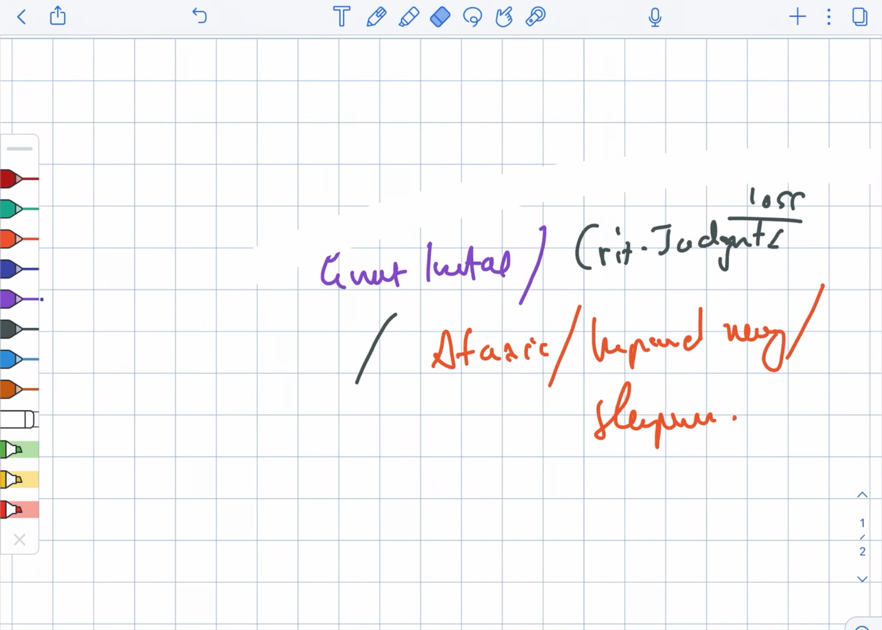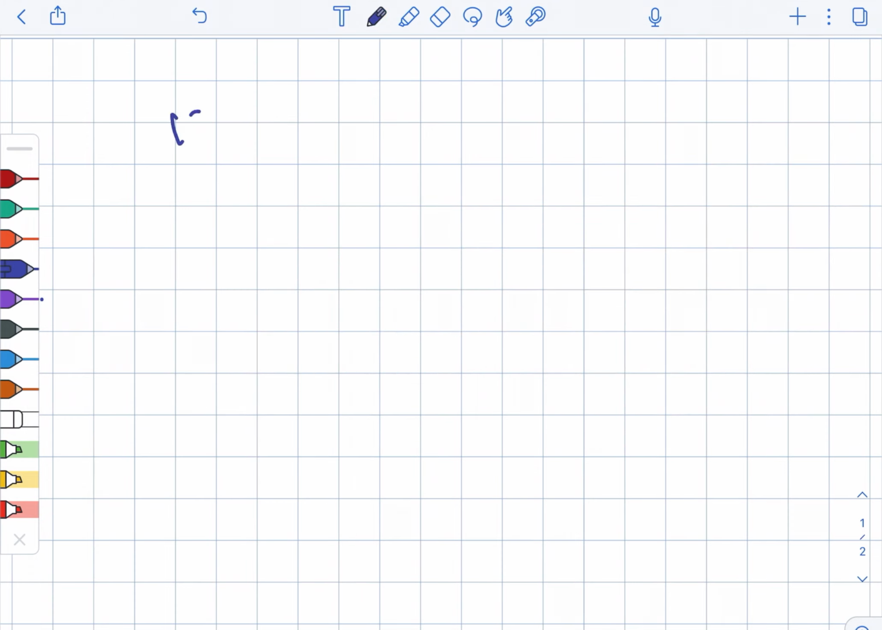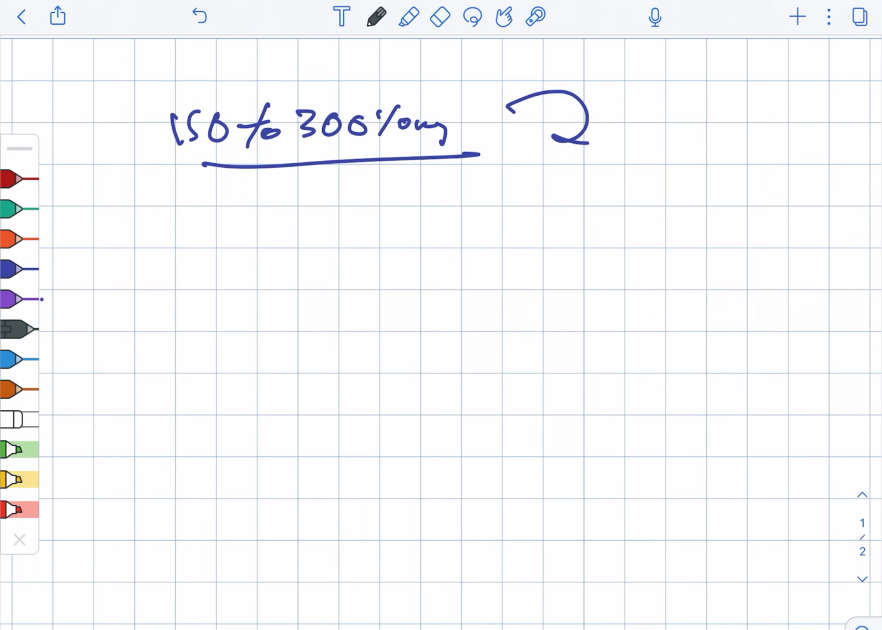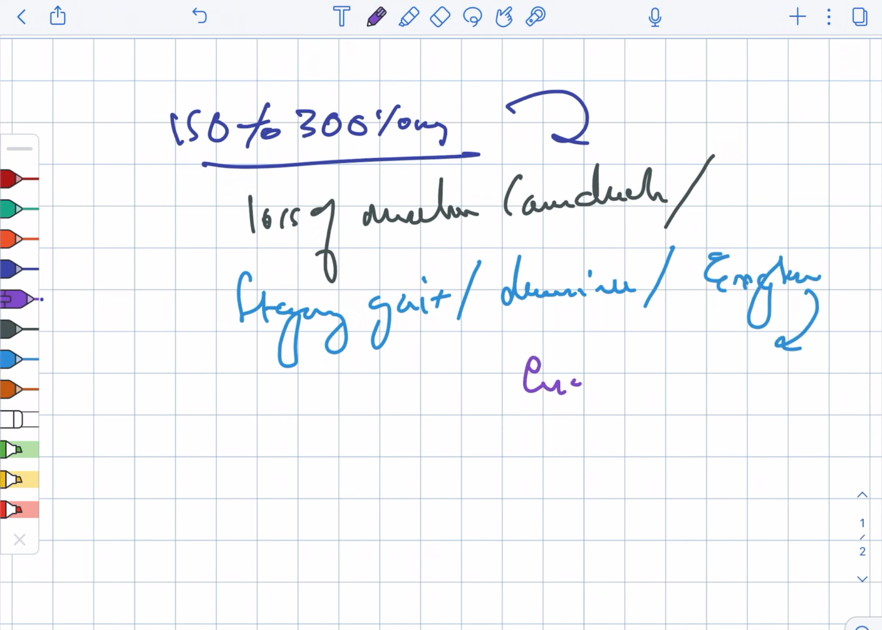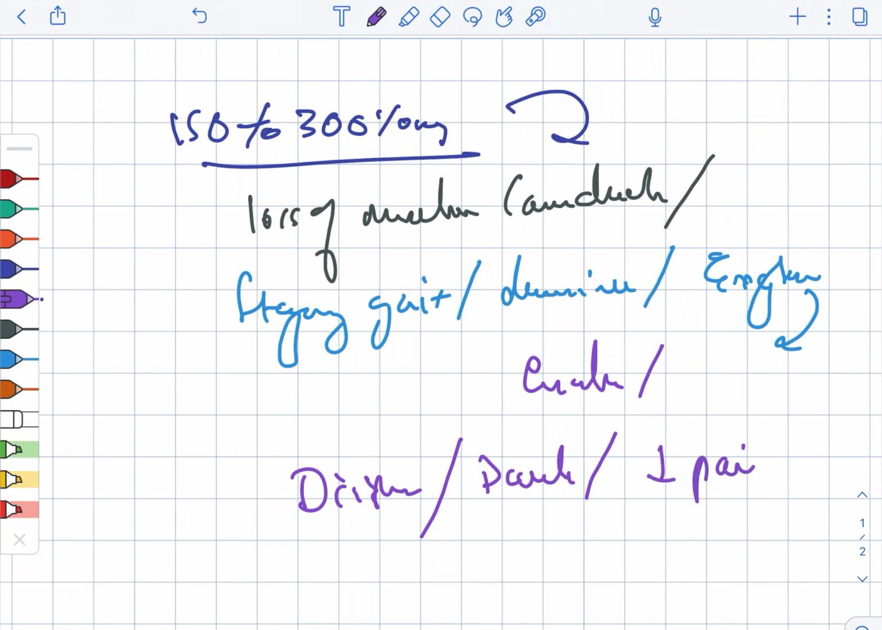Next we are looking at 150 to 300. Here what is seen is loss of muscular coordination and a staggering gait. There is drowsiness, as well as exaggeration of emotions. There is also dizziness, disorientation, and decreased pain response.